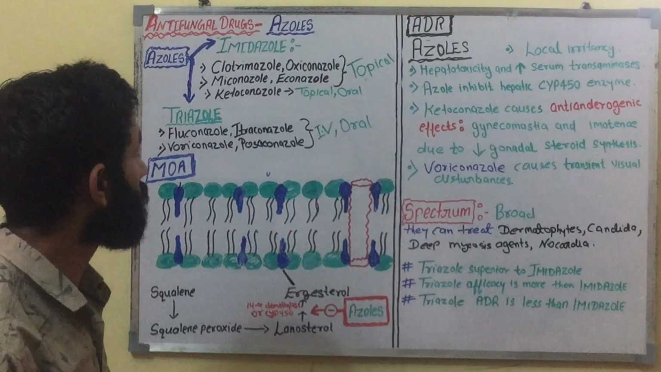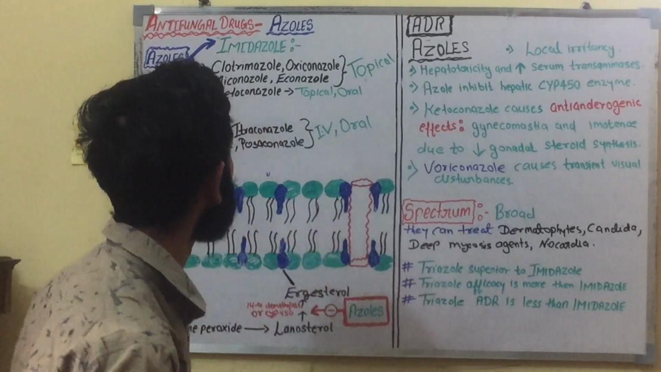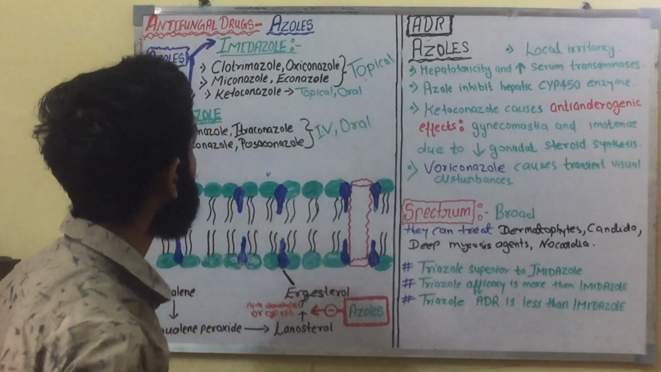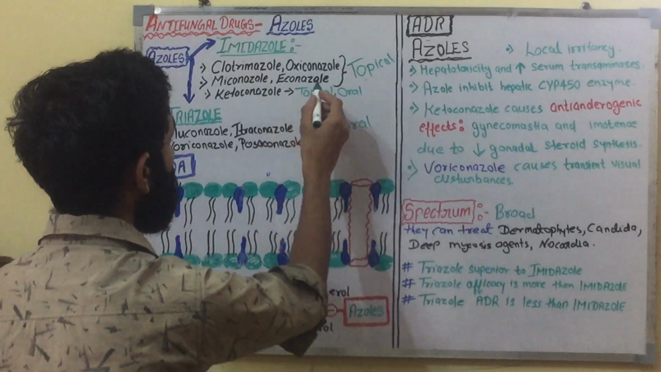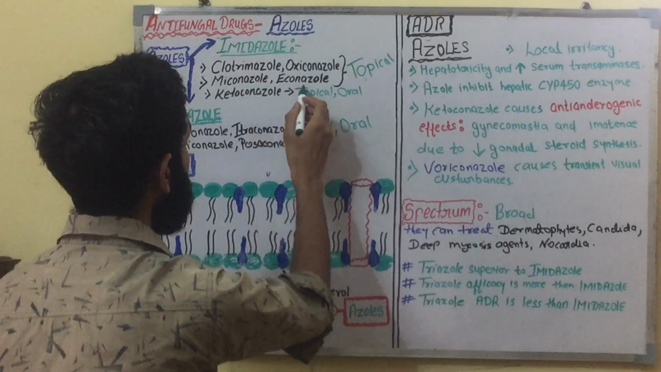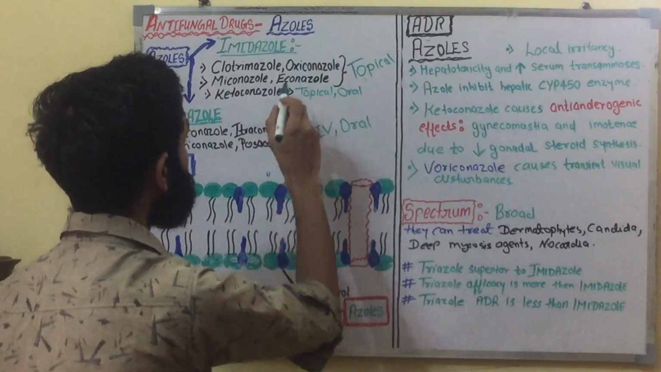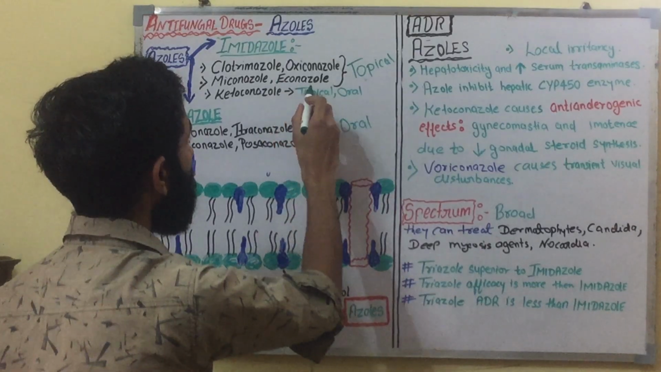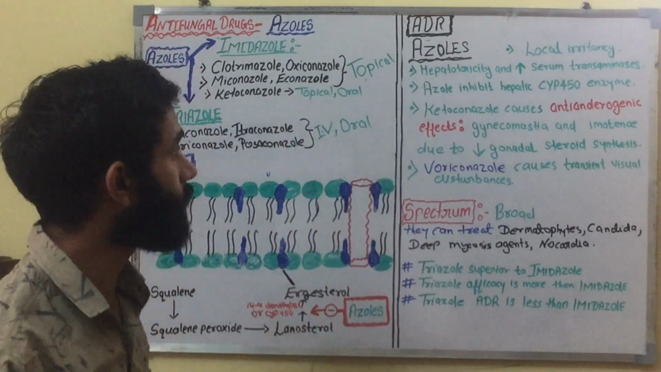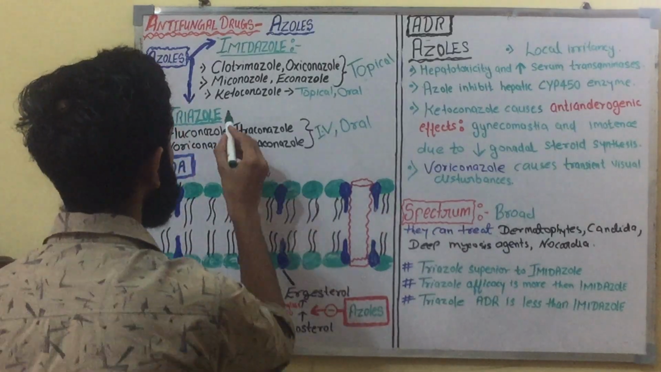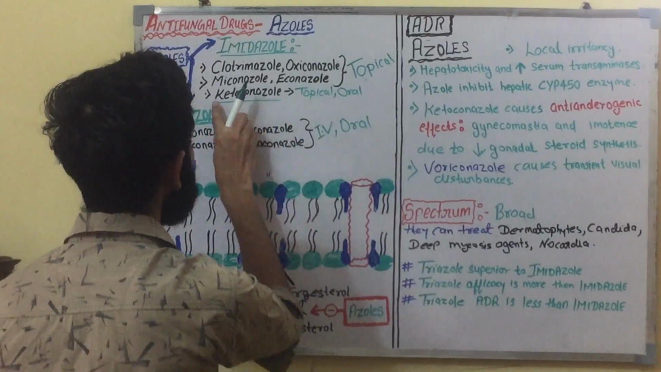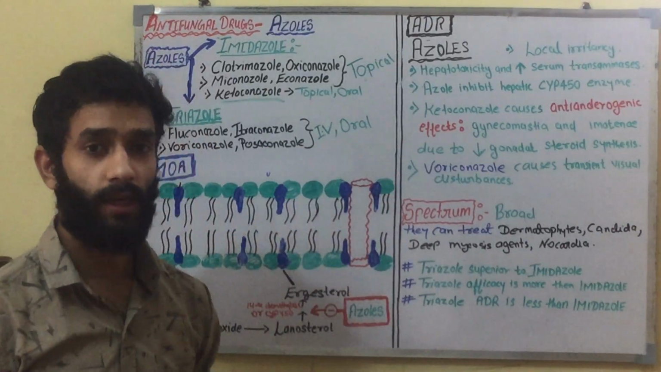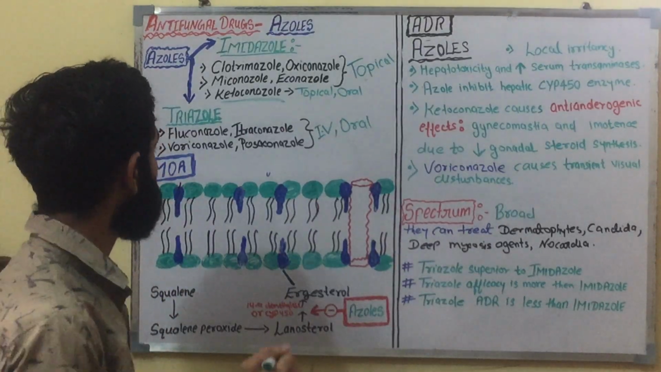Azoles have two subclasses. First one is the imidazole, and second one is the triazole. The imidazole class drugs are clotrimazole, oxyconazole, miconazole, econazole, and ketoconazole. The first four drugs are taken through the topical route, and ketoconazole is taken through the topical and oral route.